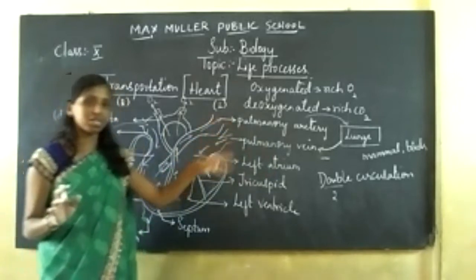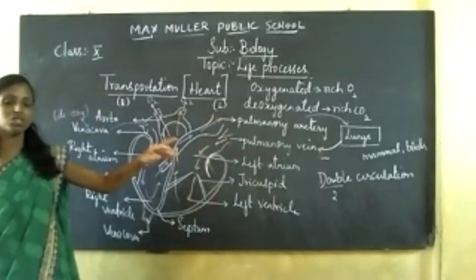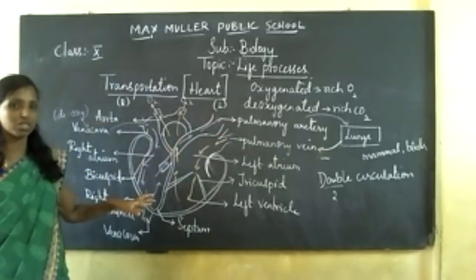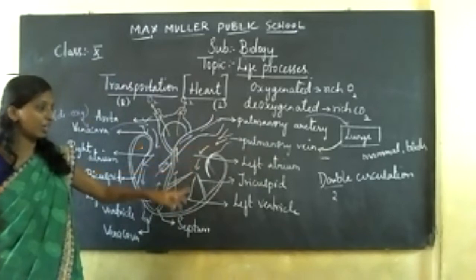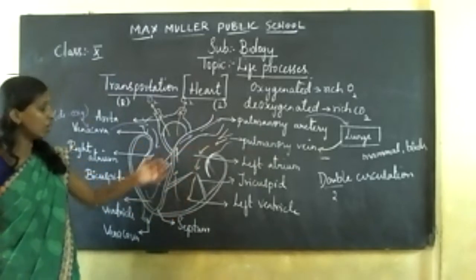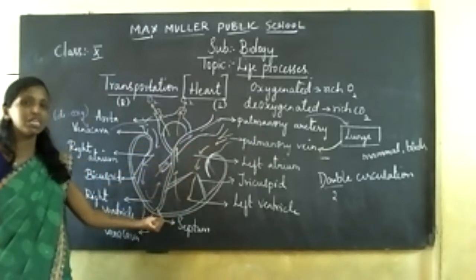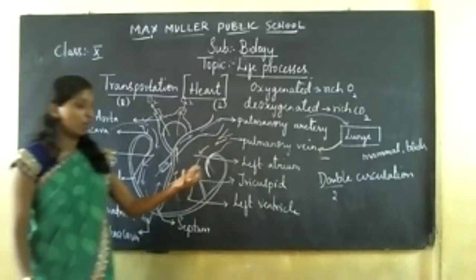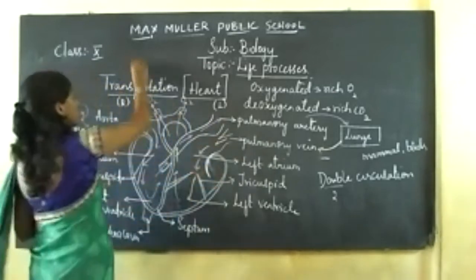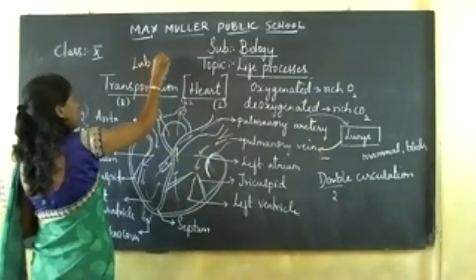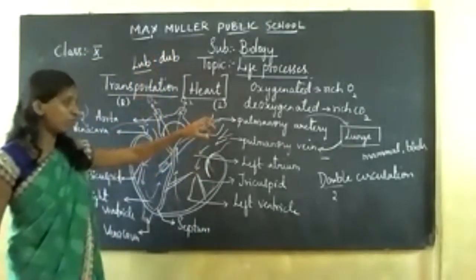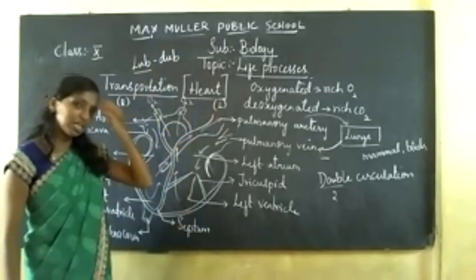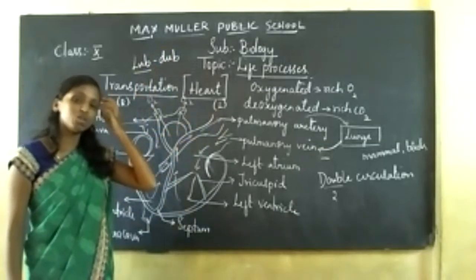So this double circulation takes place in mammals and birds to maintain a constant body temperature. I'm repeating, the blood is received through your pulmonary vein, reaches your left atrium, reaches your left ventricle and is pumped. Once the ventricle contracts, what is that lub dub? The first sound heard is lub, and then you have dub. The first sound, lub, is the blood flowing inside that region. So that is considered to be lub.